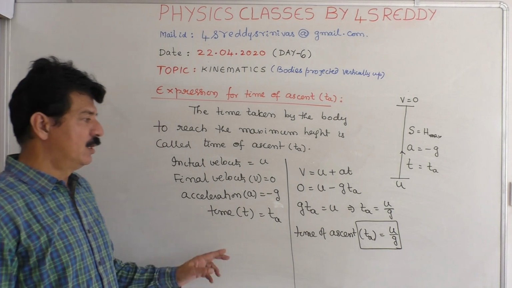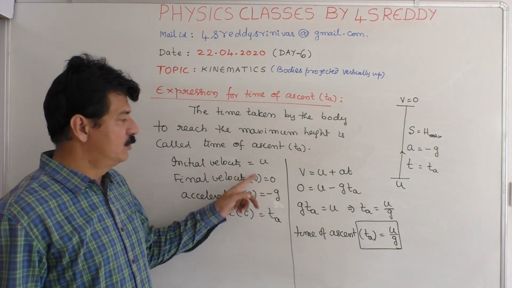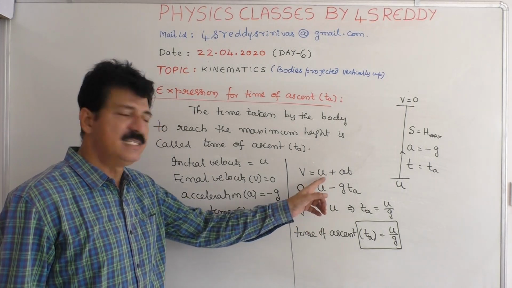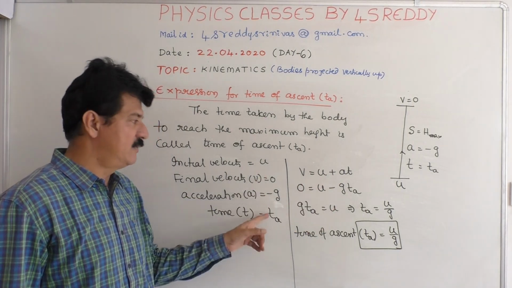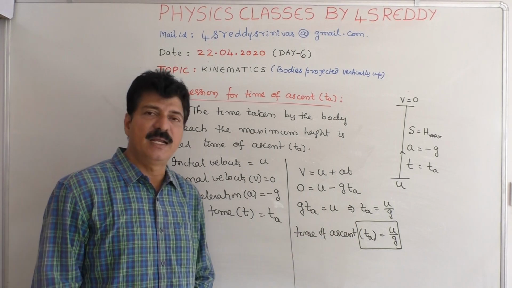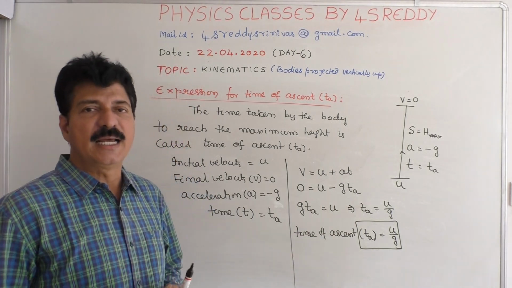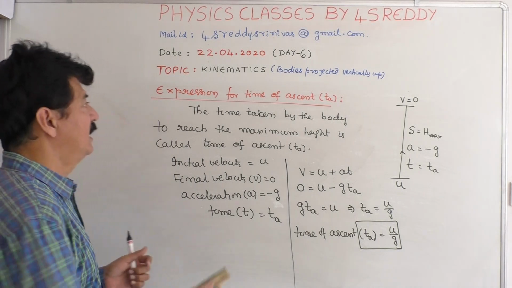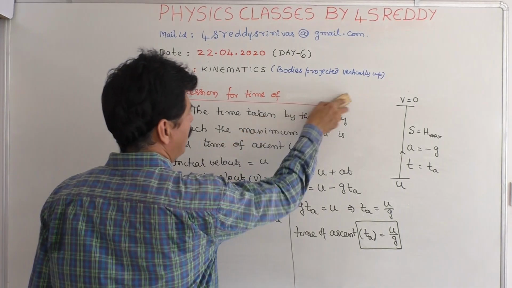Got it here? So, when u, v, a are known, v is equal to u plus at, the basic equation. If you substitute these values, then ta is obtained as u by g. That is, the time of ascent is u by g. Once you got it, then what is the expression for